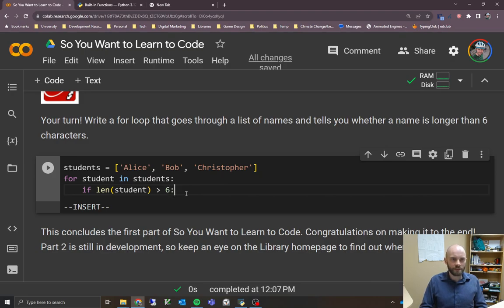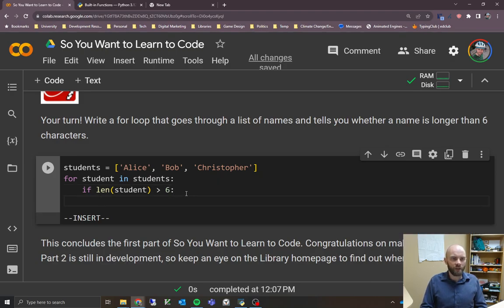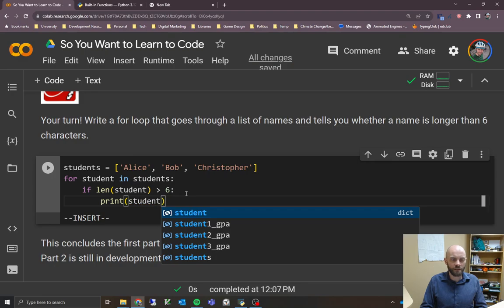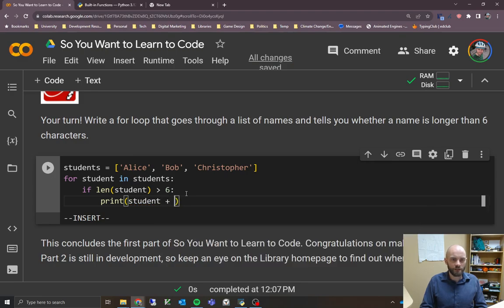If it's longer than 6, jump in here, and we want to print something out. Let's say maybe the name of the student. So we'll use that variable here to get the string itself: student is a long name, because it's something that's longer than 6 characters.